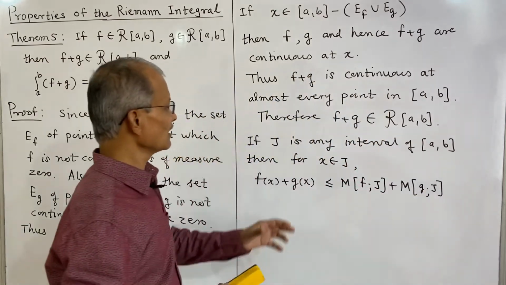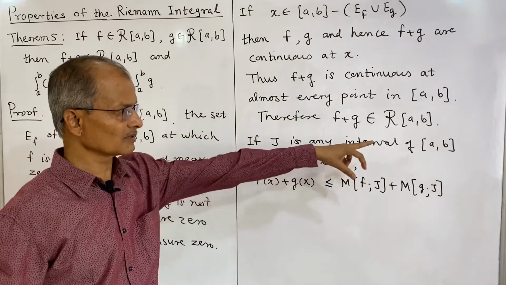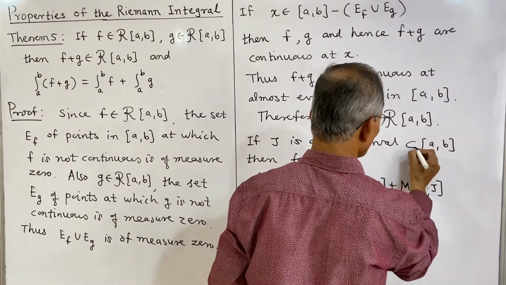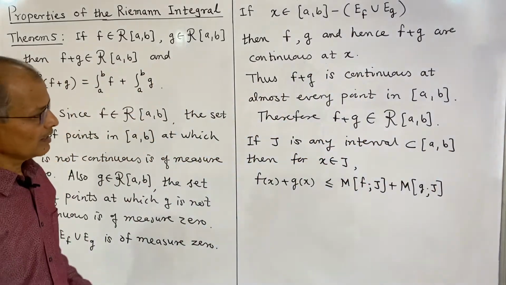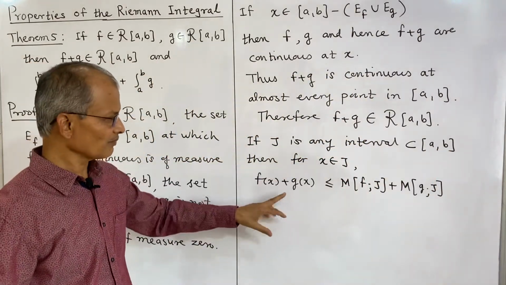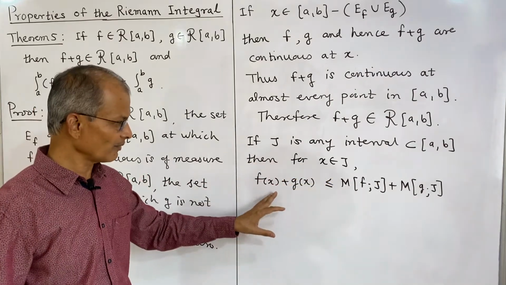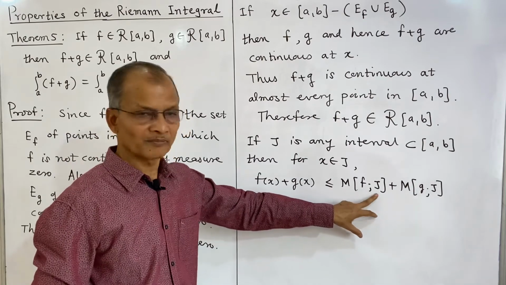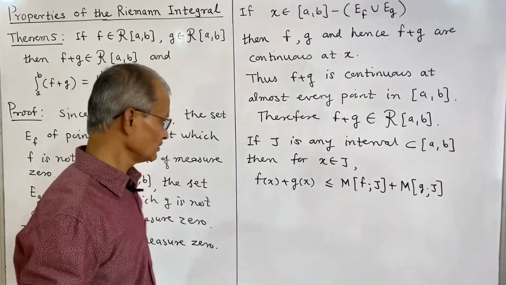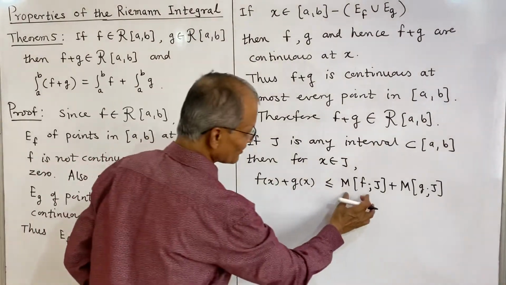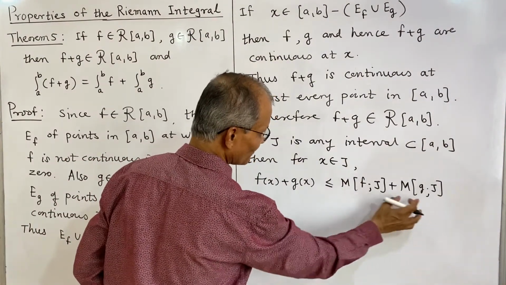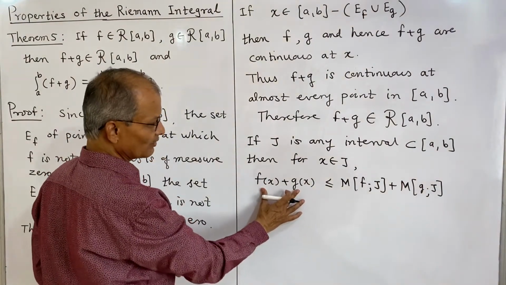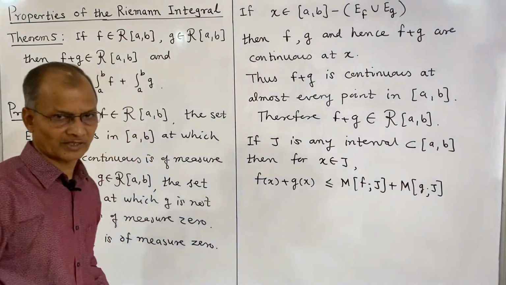See what we have considered: J is any interval contained in [a, b]. Then for any x belonging to J, we have f of x plus g of x is less than or equal to the maximum value of f over J plus the maximum value of g over J. So these are the maximum values, and therefore any sum of values will be less than or equal to the sum of the maximum values.